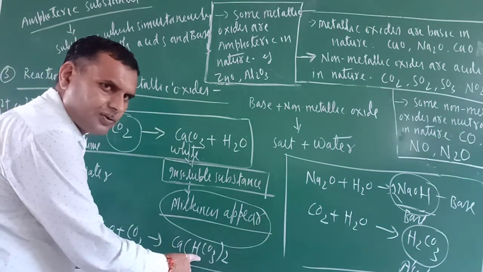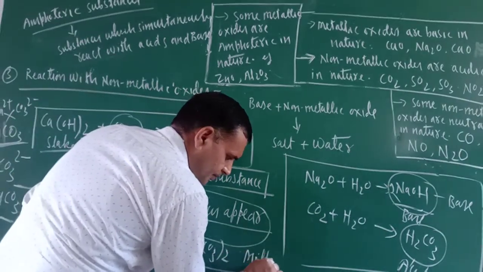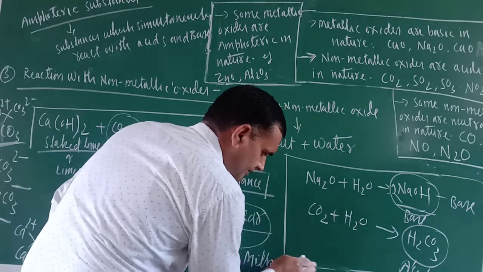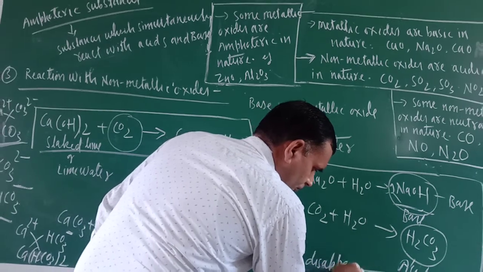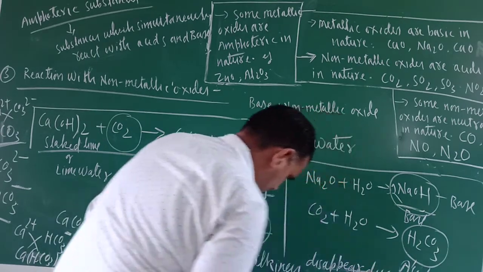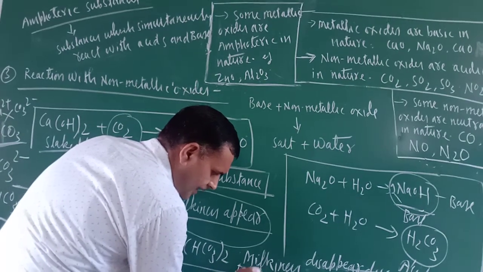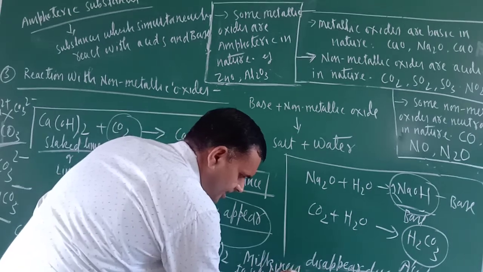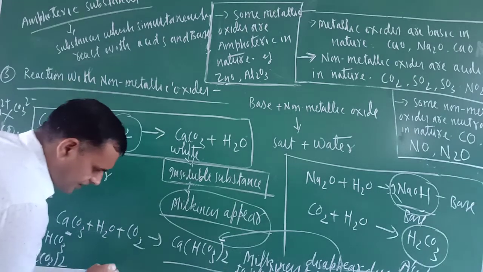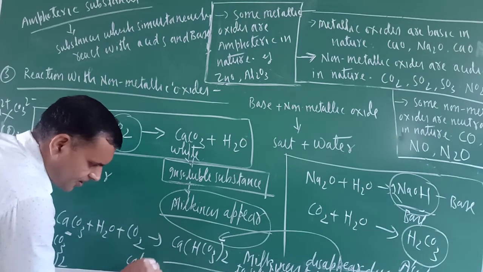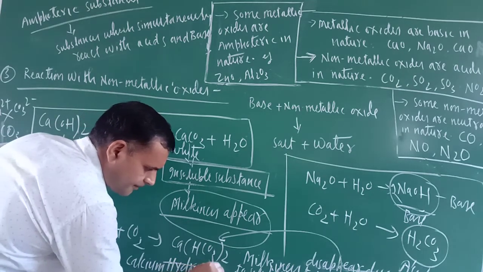So when excess carbon dioxide gas is supplied, milkiness disappears due to the formation of calcium hydrogen carbonate. Why does milkiness disappear? Please write down here: milkiness disappears due to the soluble nature of calcium hydrogen carbonate. Please remember this one.